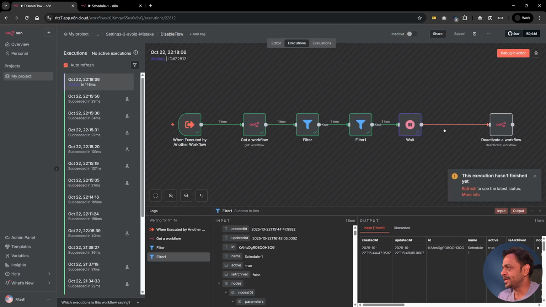So whenever you need to test for scheduling every second or every minute or something like that, this can get run and it will disable even if we forget to. And now our entire team uses this particular workflow so that whenever they're testing with a schedule for seconds or minutes, this will get triggered and within 5 minutes that gets deactivated. So it will help us save on the credits that get wasted because of that human error.